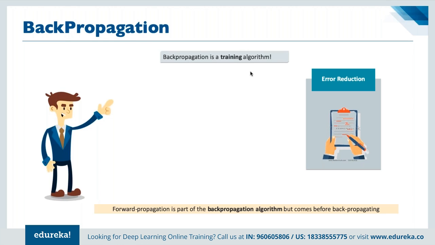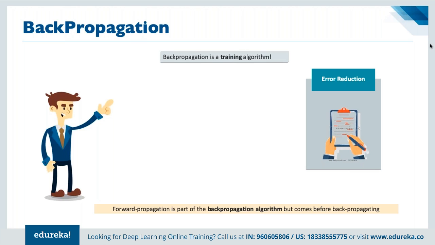So backpropagation is simply a training algorithm that we can define for making sure the errors happening, especially in the image classification area, are reduced to as minimum numbers as possible, right? Basically, we can say forward propagation is a part of the backpropagation algorithm itself, where we propagate the errors that are happening back into the entire system.